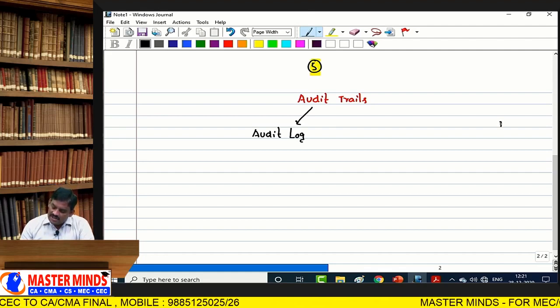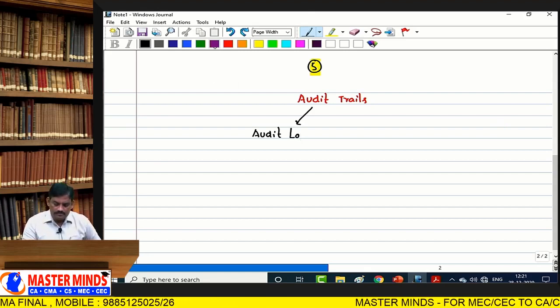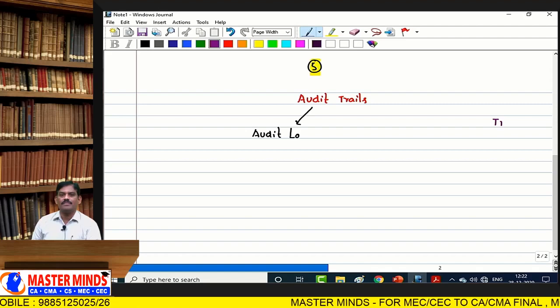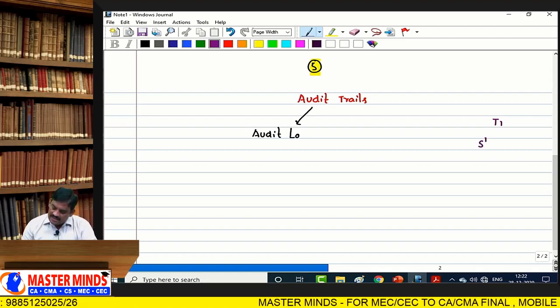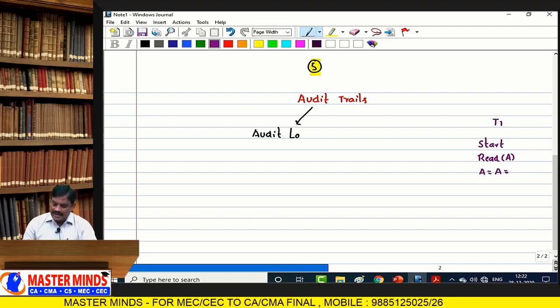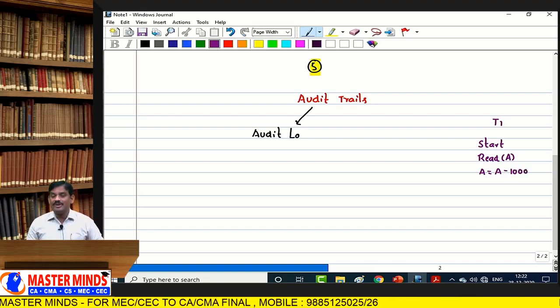For example, T1 is a transaction. Start, transaction started. It reads the value of account A, read A. Withdrawal of money, A is equal to A minus 1000 rupees.